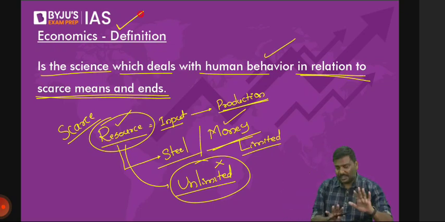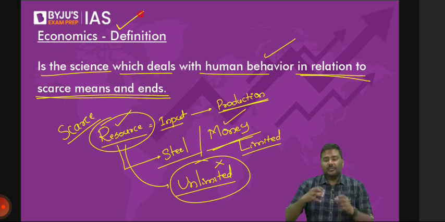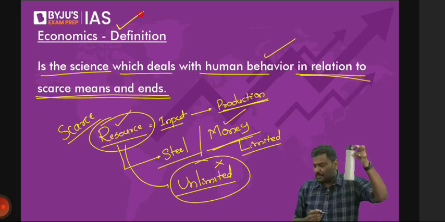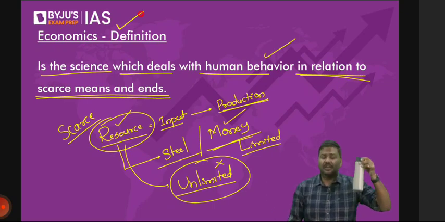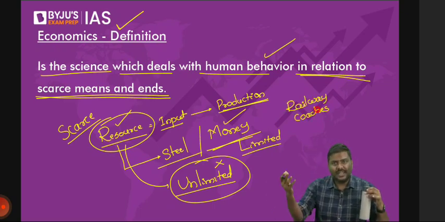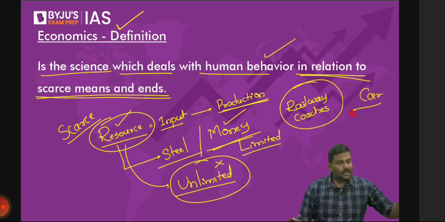So I'll repeat the definition here. The resources that we have are limited. Point number one. And the second point is, how do we utilize these resources? Because please understand this. The steel that you can use to manufacture the bottle, can we use the same steel to manufacture, let's say, railway coaches? Any doubts here? Please do let me know. Can we use the same steel to manufacture a car? Possibilities are there.